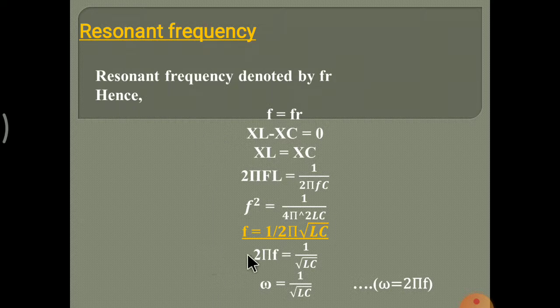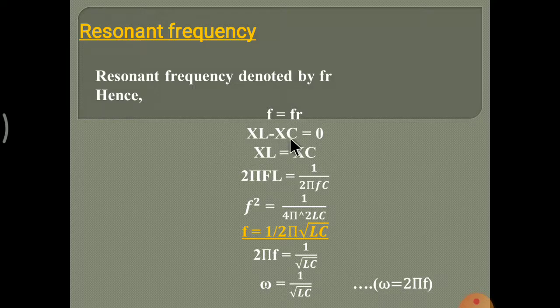The supply voltage V is the voltage across R, VR. So V is equal to VR, and the current flowing through the resistor is the current from the supply.